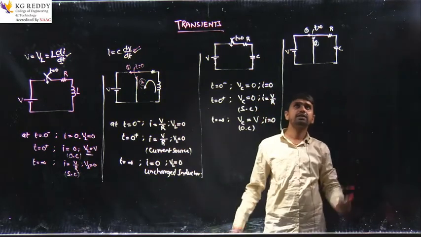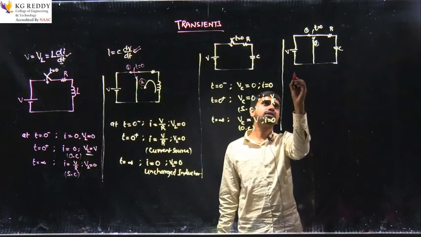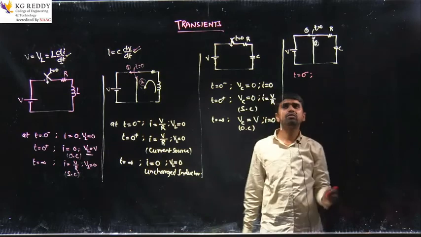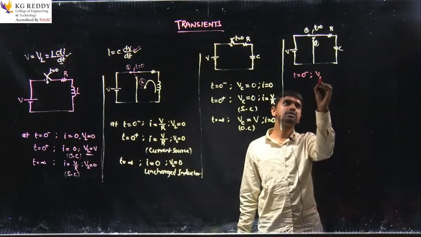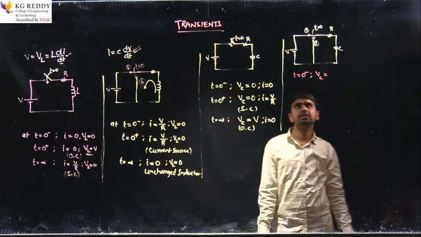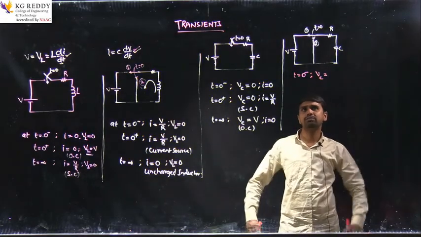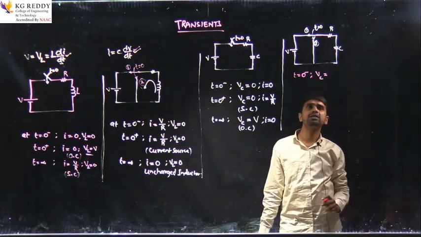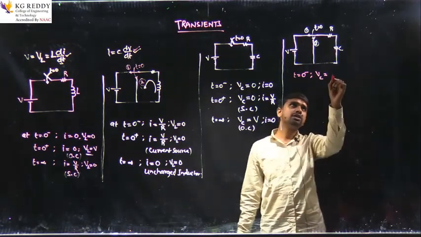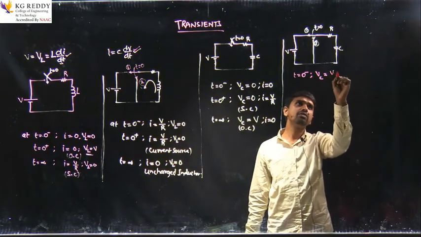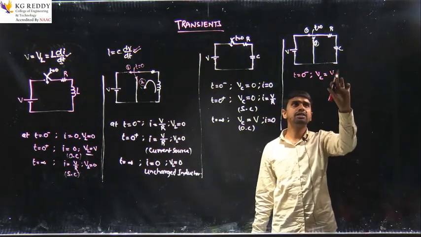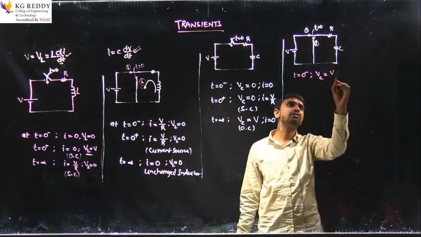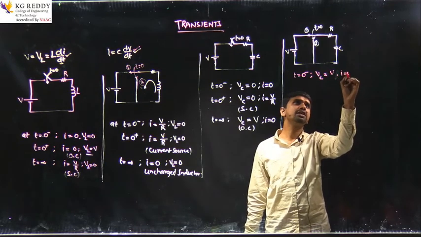Now take t equal to 0 minus. What will be the voltage across the capacitor? Because it has been connected to the source for a longer period of time, the voltage across the capacitor will be V only, because it acts as an open circuit. And the current in the network will be 0, because it is an open circuit.